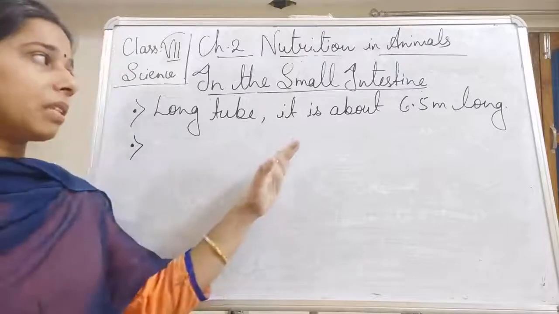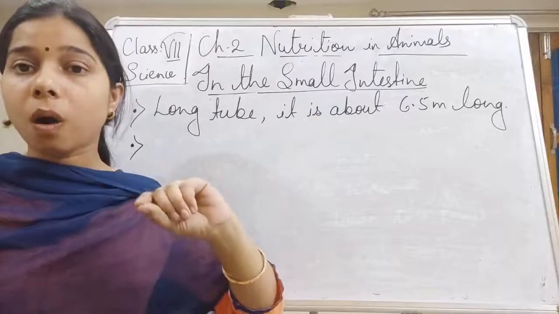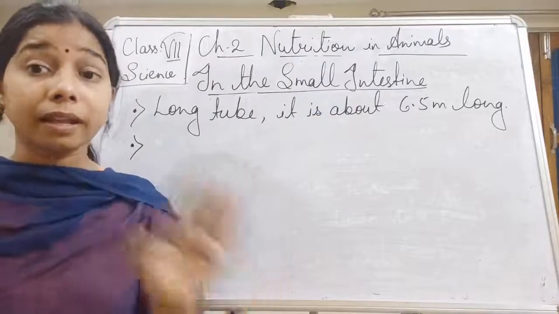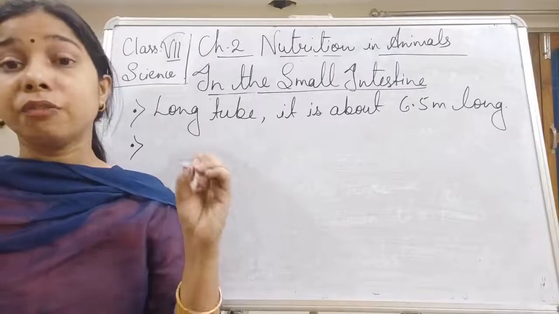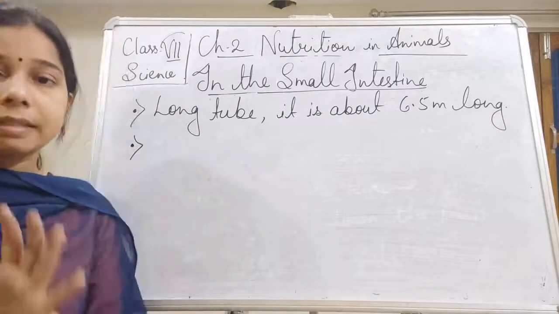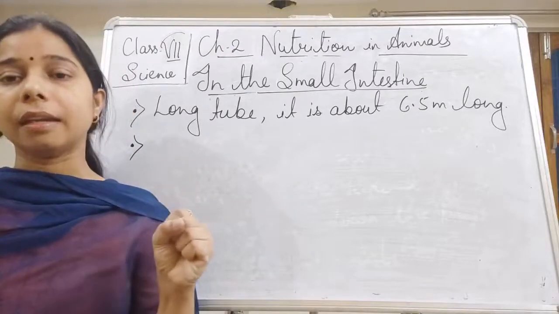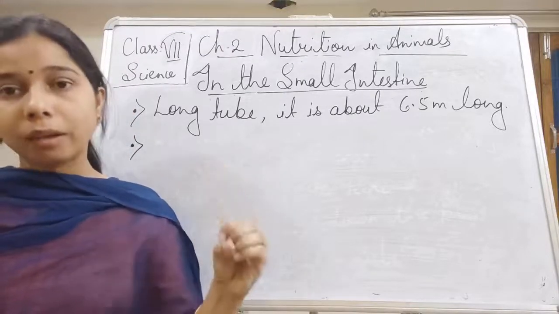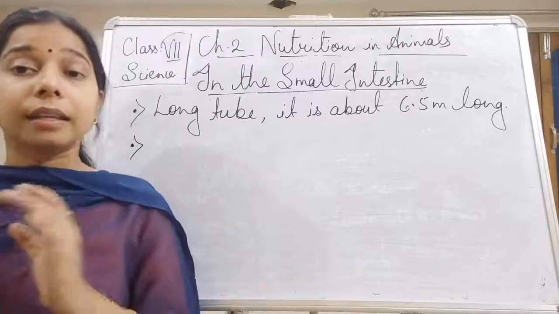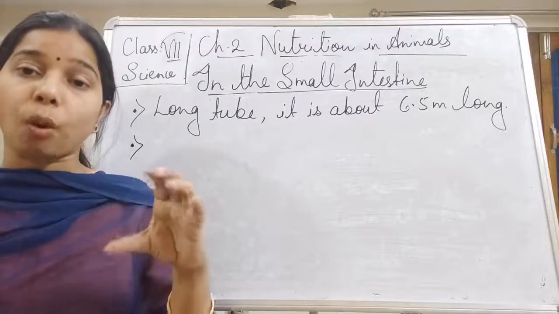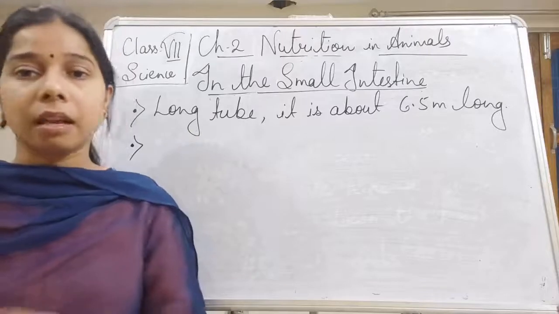The word small is not related to the length of the intestine, but depends upon its width. The small intestine is narrower, and that is why the name is small intestine. The intestine whose width is quite large, broad, is called the large intestine.